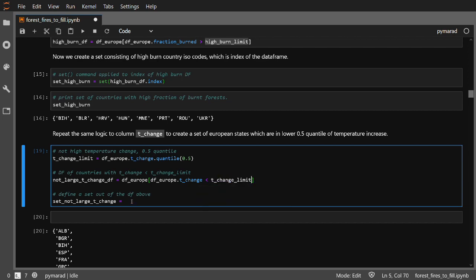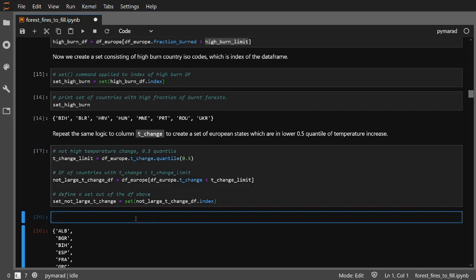And final step is creating the set out of the data frame, again with the command set, from our newly defined data frame, not large tchange, and we are taking only the ISO codes, which is the index of the data frame. Let's print out what our set actually contains.